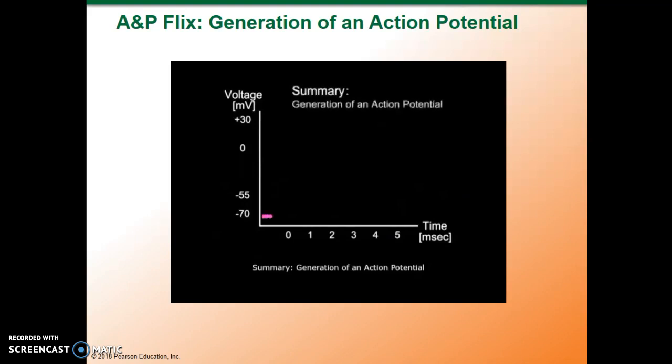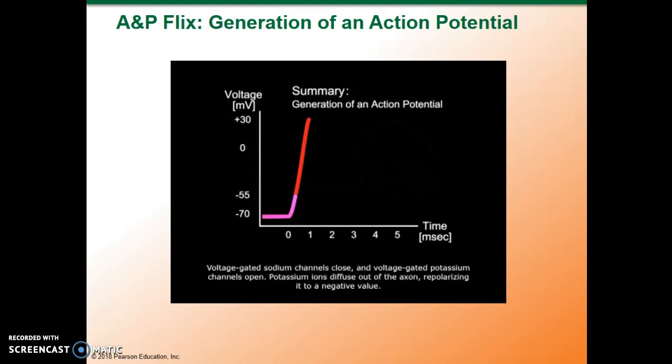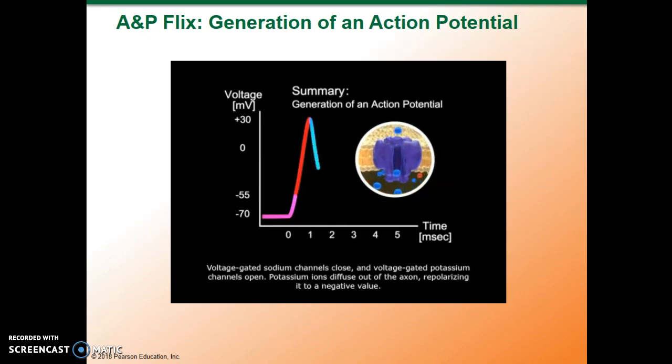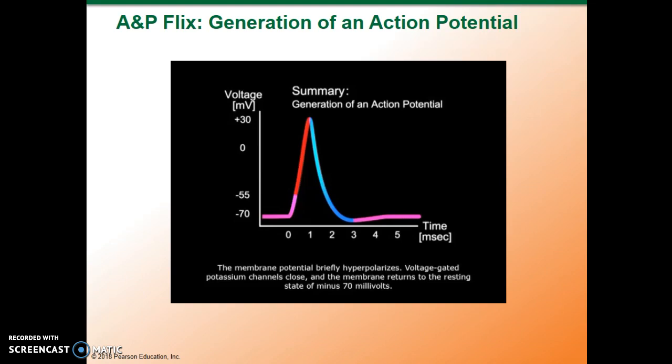Summary: generation of an action potential. A threshold stimulus opens voltage-gated sodium channels. Sodium ions diffuse into the axon, depolarizing it to plus 30 millivolts. Voltage-gated sodium channels close, and voltage-gated potassium channels open. Potassium ions diffuse out of the axon, repolarizing it to a negative value. The membrane potential briefly hyperpolarizes. Voltage-gated potassium channels close, and the membrane returns to the resting state of -70 millivolts.